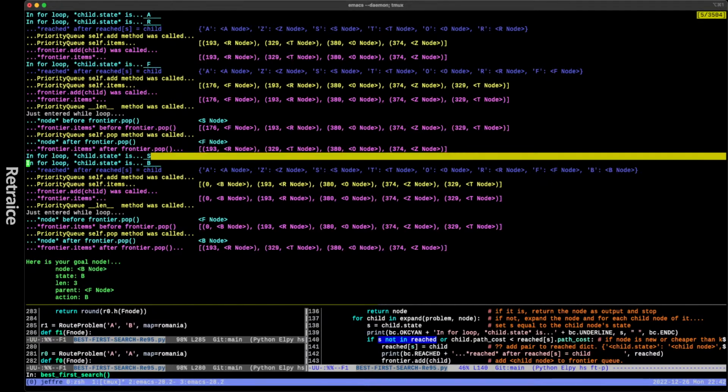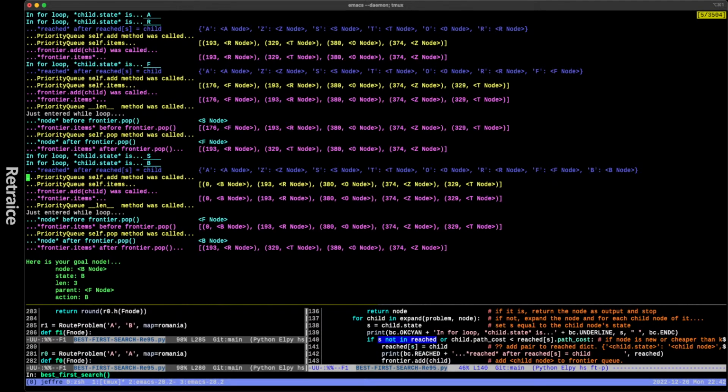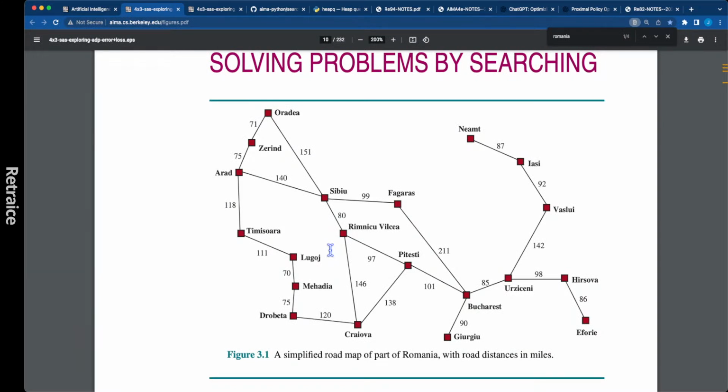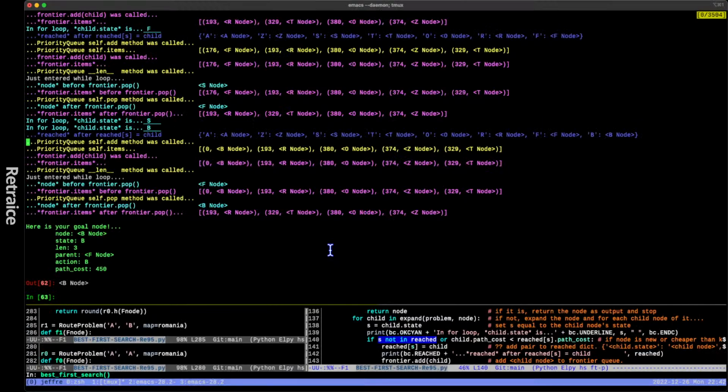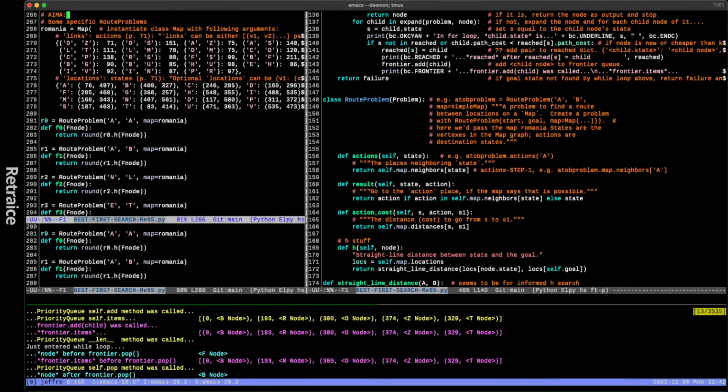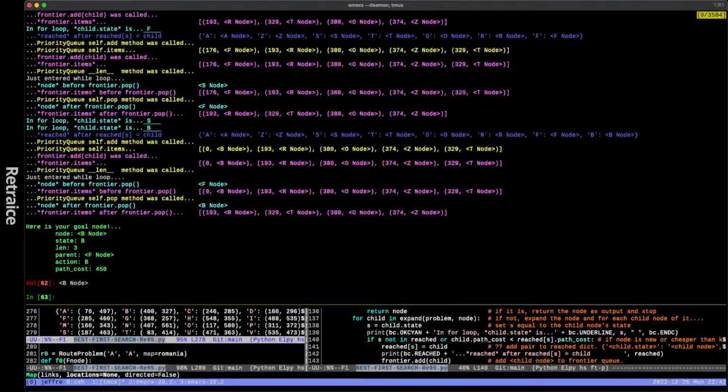Okay, so then we go on to the child node B, and we analyze B, and there are only two. Oh no! Why does it think it can get straight to Bucharest? Let's look at the Romania map. It's at S. Hang on, just entered the while loop.